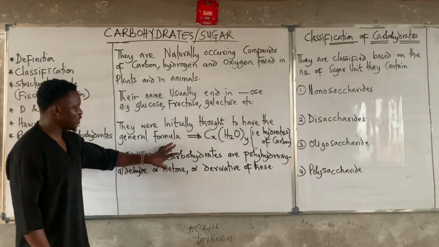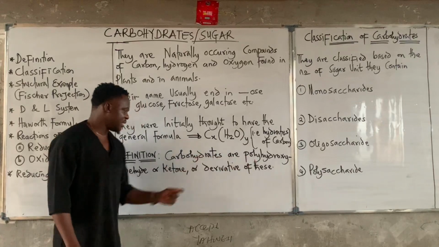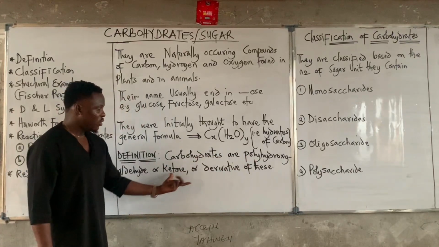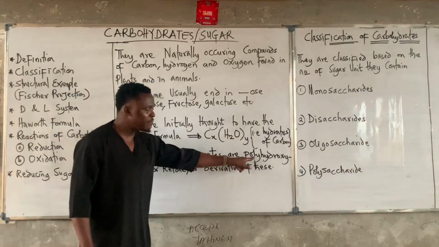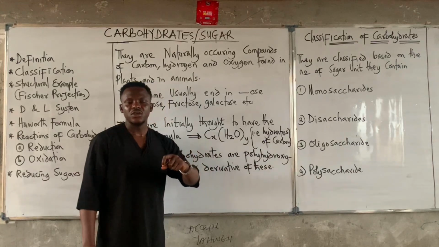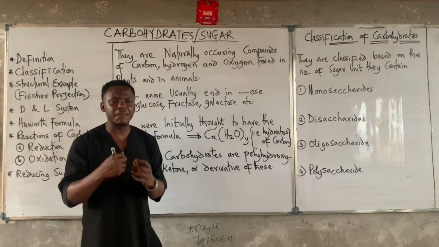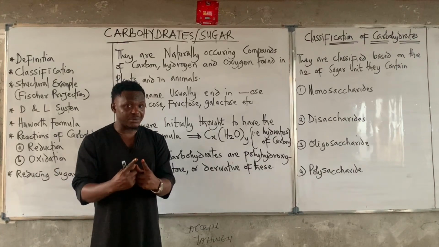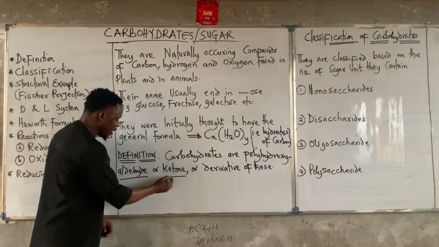Now, the real definition of carbohydrates is that they are polyhydroxy aldehydes or ketones, or derivatives of these. I'm going to explain what the definition stands for. Poly means many, hydroxy means OH. So it means that carbohydrate refers to compounds that contain many hydroxyl groups, that's OH groups, in addition to either an aldehyde or a ketone.